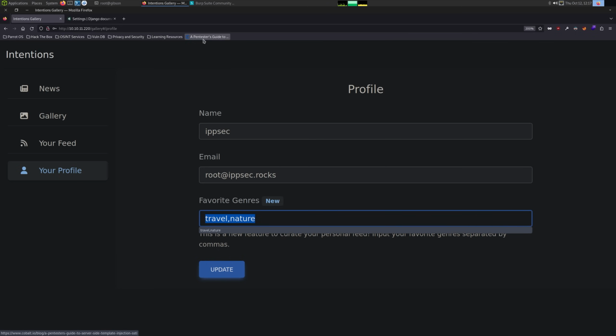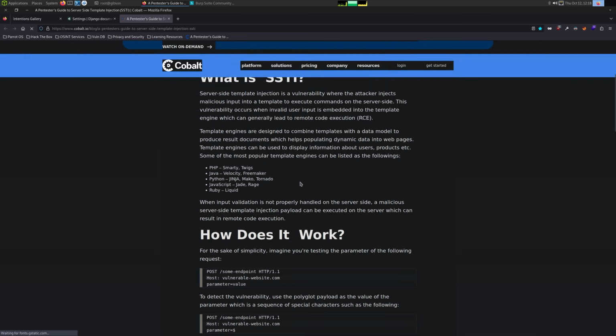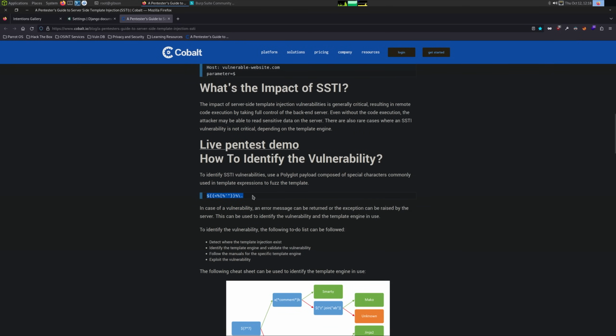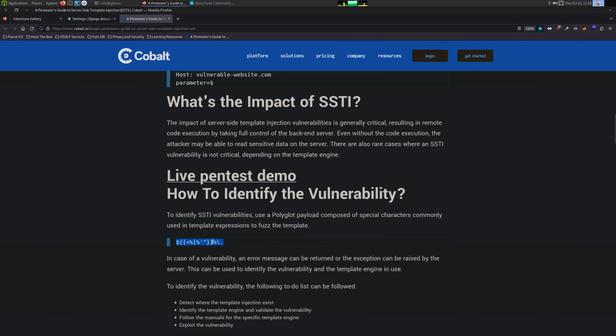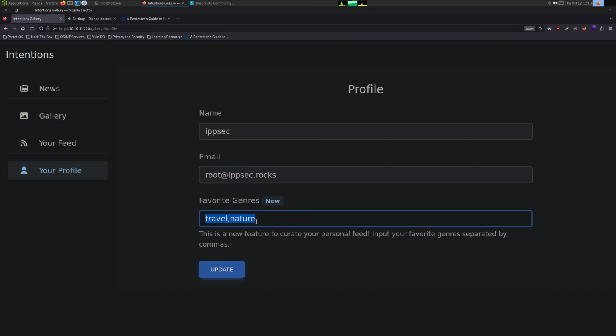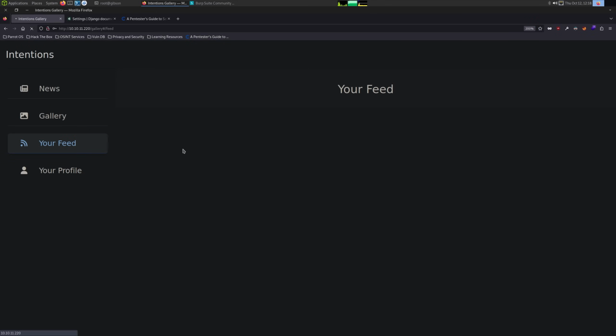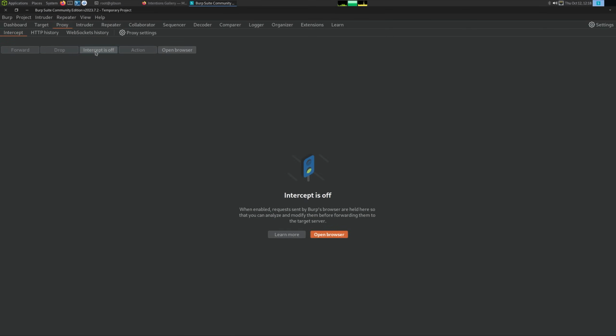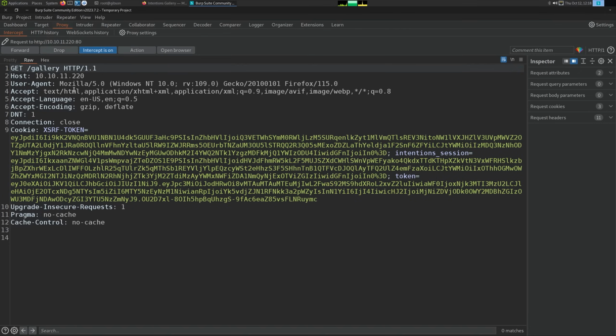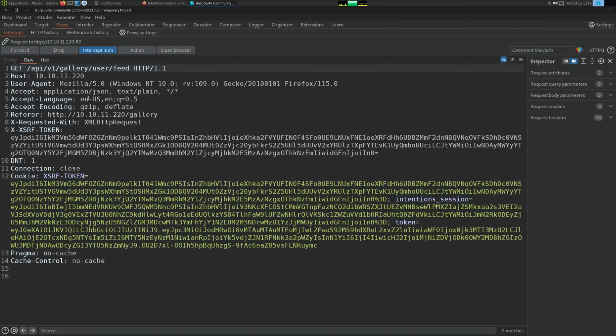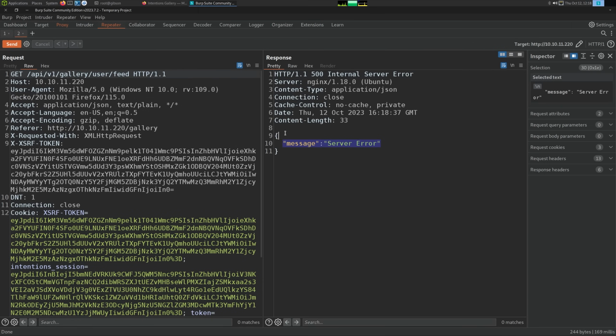I am going to try the SSTI payload I always like using just to see if this does anything. So I'm going to copy this. And this is just like an SSTI that will crash a lot of various things. So if I just put it here, submit, preferences updated, go into feed, and it looks like we get nothing. So let's intercept this request and see what it looks like on the wire. So we refresh this page, we get gallery, then we get this API request. So I'm going to intercept this, and we just have server error.